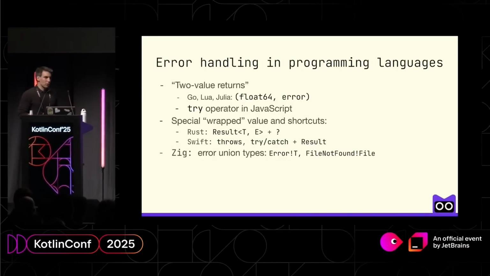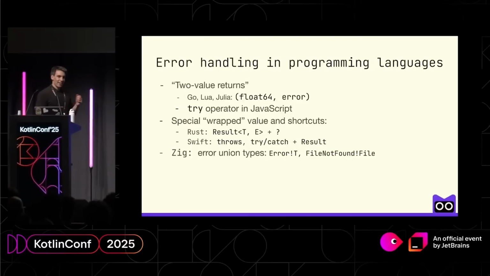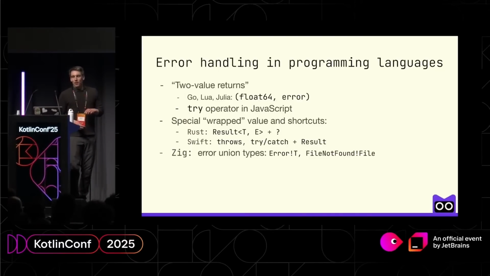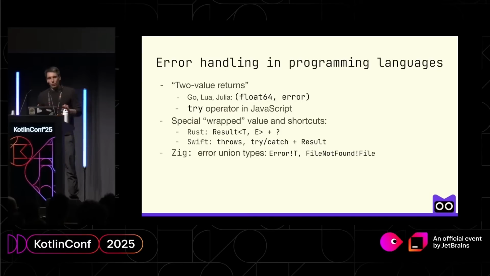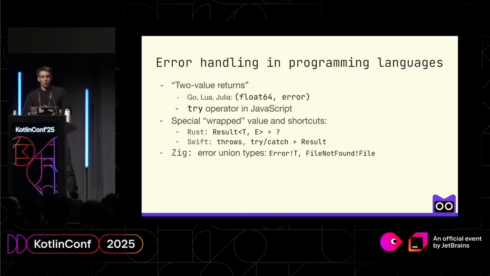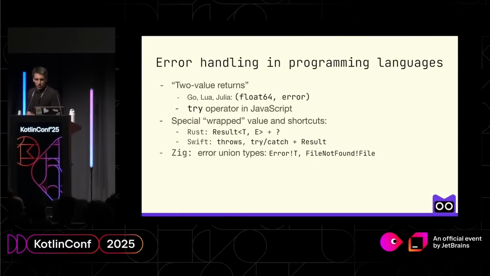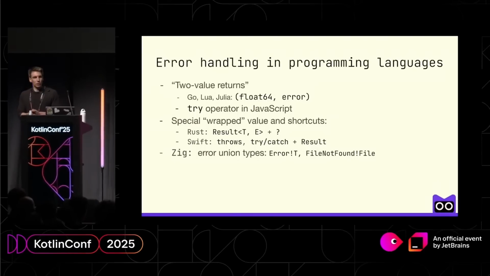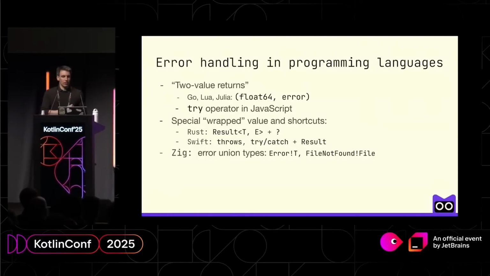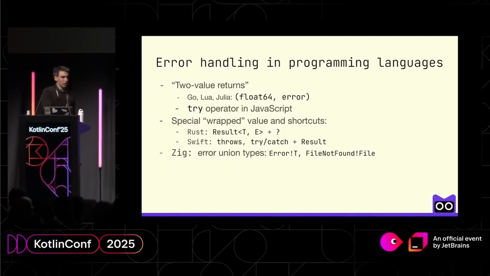In programming languages that, on the other hand, like types and prefer to do everything as statically typed as possible, things with a special wrapped value and shortcuts dominate. In Rust, there's Result plus some shortcuts with the question sign. In Swift, we again have Result and a bunch of try and catch operators that help to work with your result type.